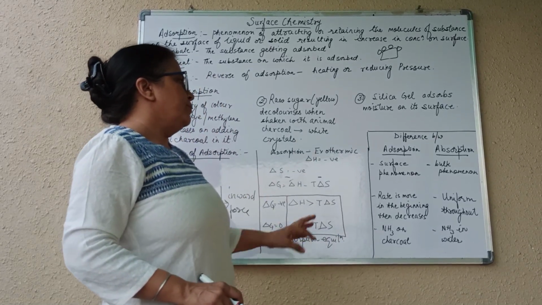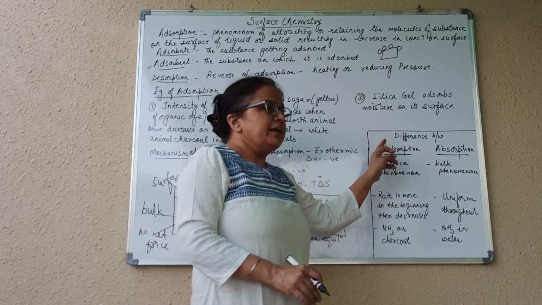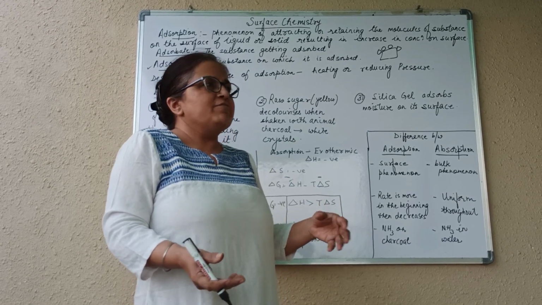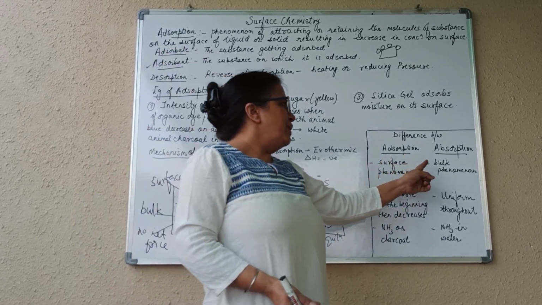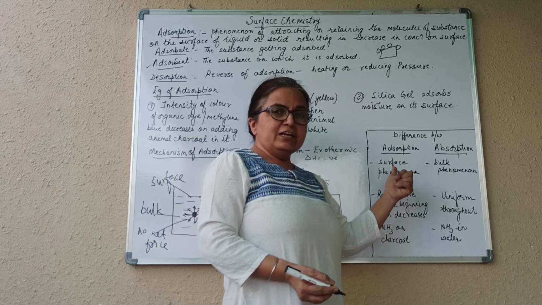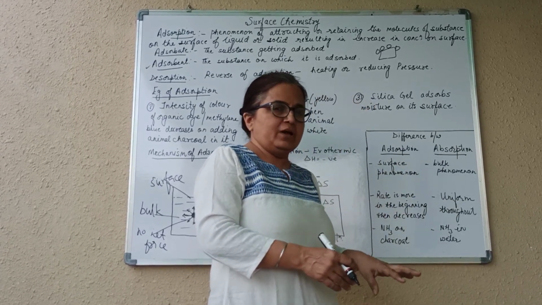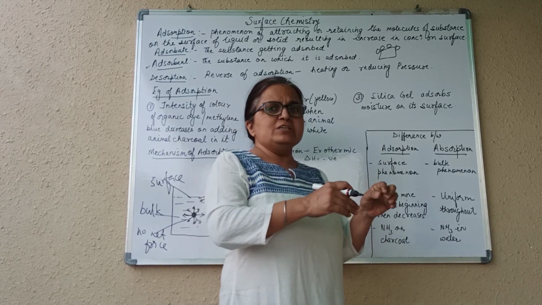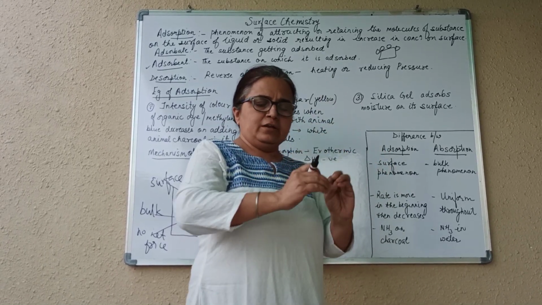The last topic we will consider is the difference between adsorption and absorption. Absorption everybody is familiar with. It's a bulk phenomenon. Adsorption is a surface phenomenon; it doesn't go inside. Second, adsorption is fast initially, then slows down.